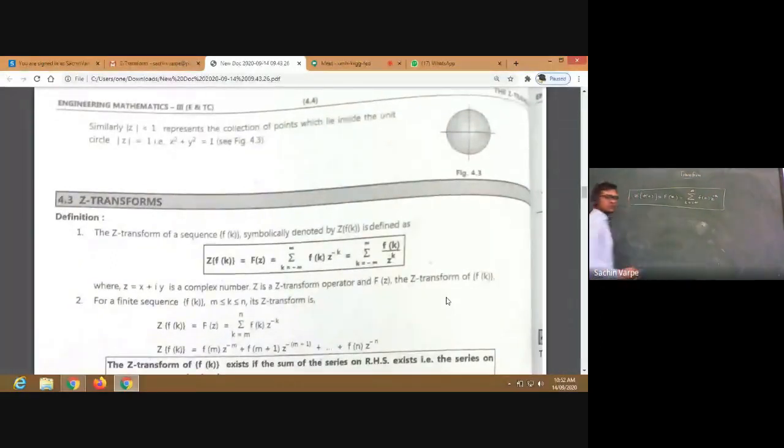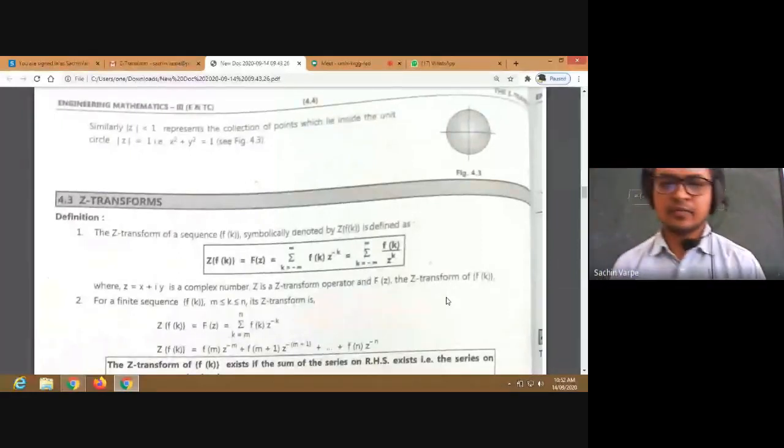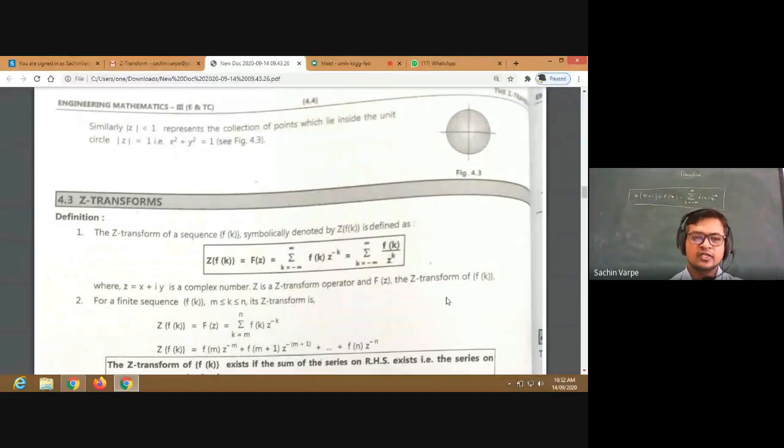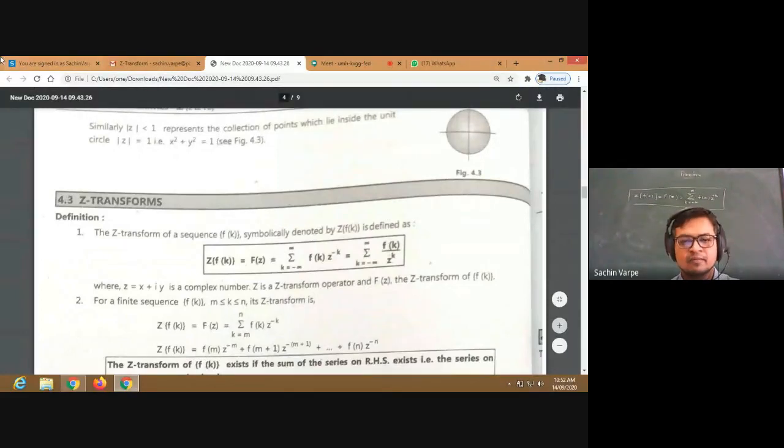All right. So this is the representation, the definition of Z transform, where z equals x plus iy is a complex number. Now Z is the Z transform operator, okay, and f of z is the Z transform of f of k, remember. So is there any confusion in the basic definition?